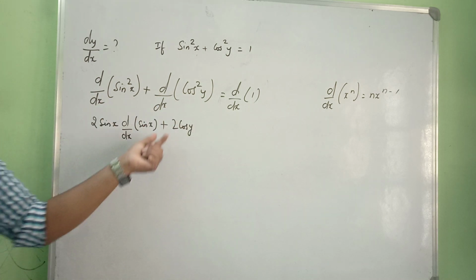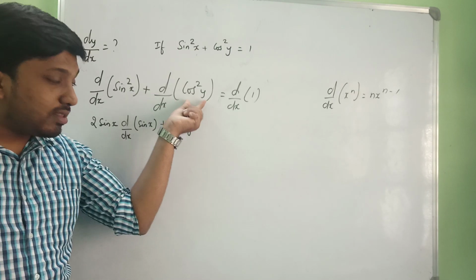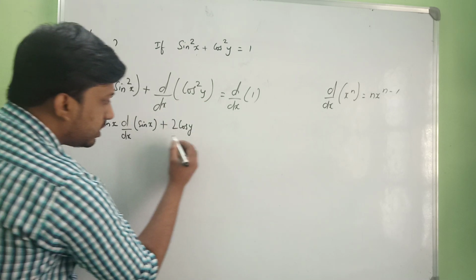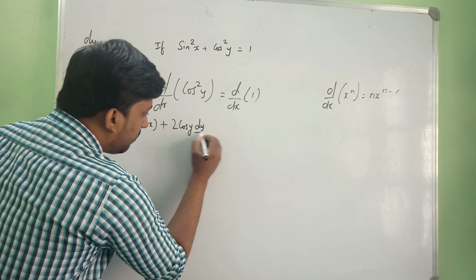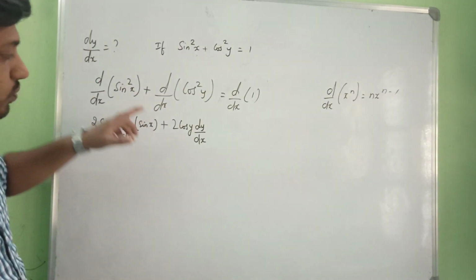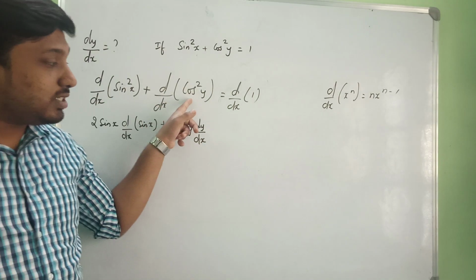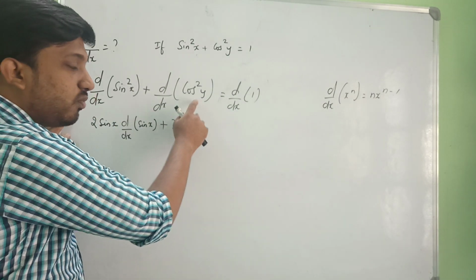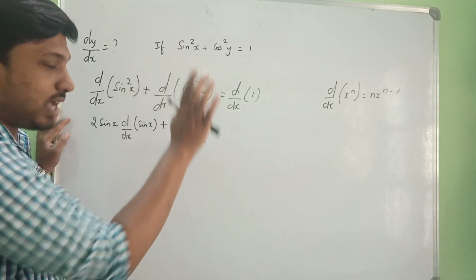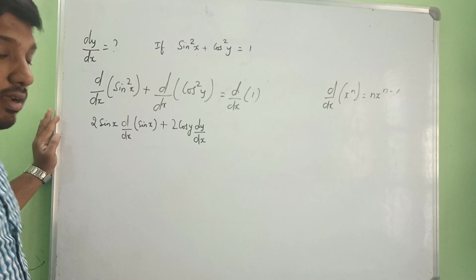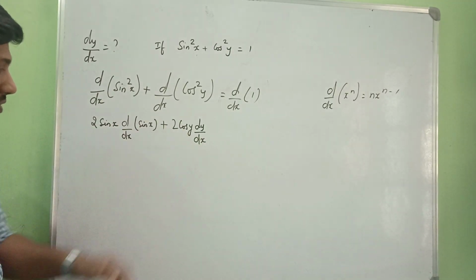Whenever we differentiate with respect to x and there is some y term, then obviously when you differentiate it, you should put dy by dx. So whenever you are differentiating y with respect to x, you differentiate it as usual, whatever the derivative you have, but put dy by dx. So 2 cos y dy by dx.